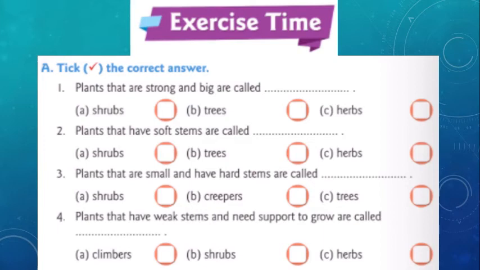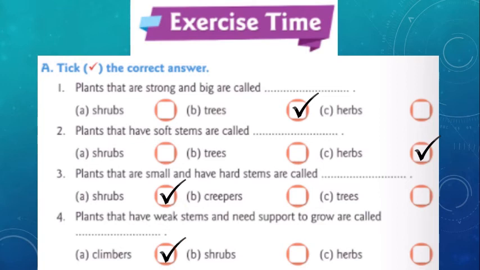It is called trees. Plants that have soft stems are called herbs. Plants that are small and have hard stems are called shrubs. Plants that have weak stems and need support to grow are called climbers.